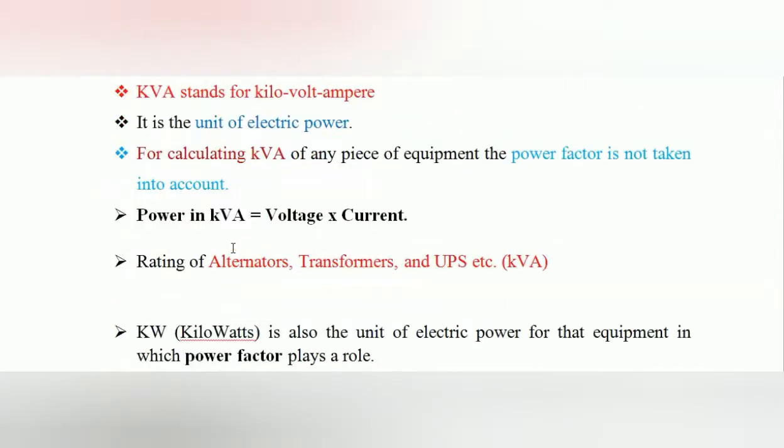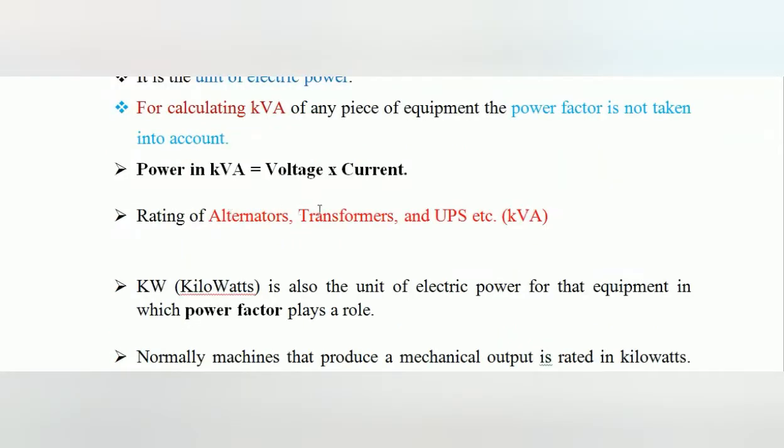For calculating the kVA of any piece of equipment, the power factor is not taken into account. That is, when the equipment power rating is represented by kVA, the power factor, the cos phi value, is not considered. That is, the losses are not taken into account. The power in kVA is nothing but the voltage and the current, that is, the voltage rating and the current rating of the equipment. Voltage into current is called the power rating, so it is represented by kVA.